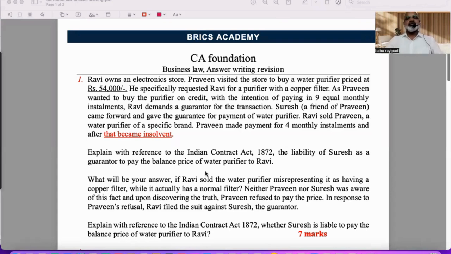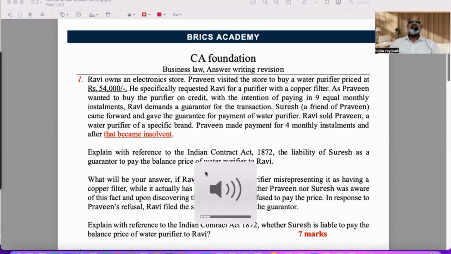This is a series exclusively started for CA Foundation students who are preparing for the September exam. I think you have an exam around the 15th or 16th, after the second week of September. This series of law revision will definitely help you, especially if you could not get an idea as to how to write the answers. Based on ICAI inputs and material, I'm giving you some techniques related to answer writing of CA Foundation law.